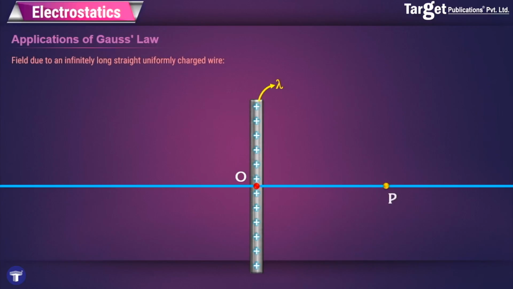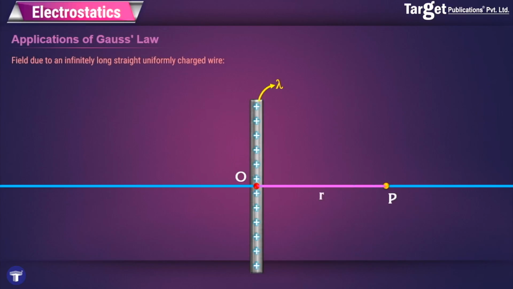So I start with the same analysis as I have been saying for the superposition principle for a continuous charge distribution. Let's say that the distance of the point P is r from the center O of the wire. Now remember that since the wire is infinite, there is no such thing as a center actually, and therefore P is actually situated anywhere. So let's say that the distance of the point P is r from the axis of the wire.